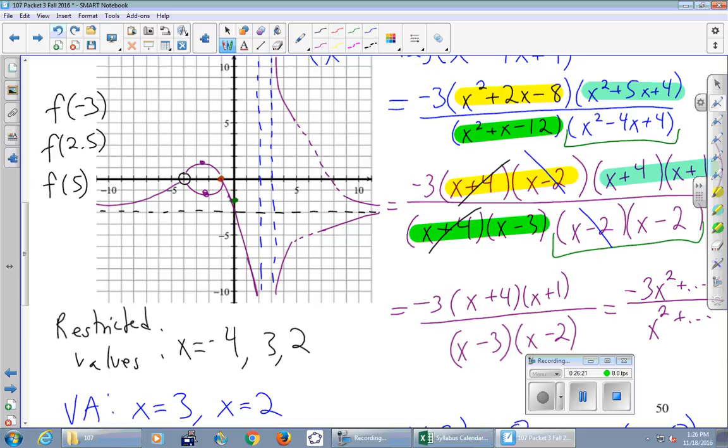Okay, so let's split up the work here. These two tables are finding f of -3. These two guys here, f of 2.5, and the two in the front, you guys are finding f of 5, okay? For the whole number, folks, not the 2.5s, I think it's easier to do this without the calculator, honestly. So just do it by hand. Plug into the simplified version. The 2.5 people, you guys might want to use the calculator.